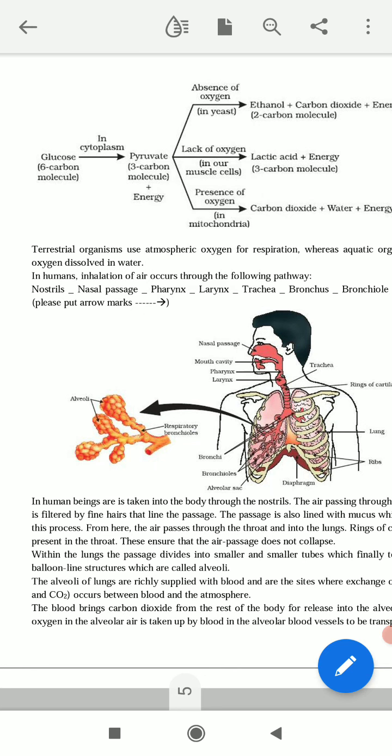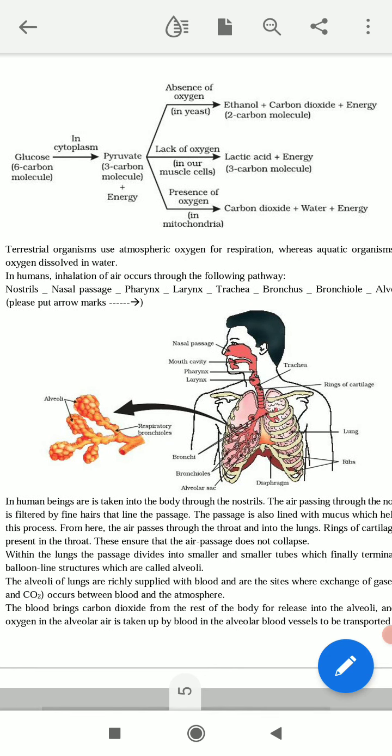I think all of you can see this. Next, in the lack of oxygen, pyruvate is converted to lactic acid and energy, and in the presence of oxygen, pyruvate is converted to carbon dioxide, water and energy.